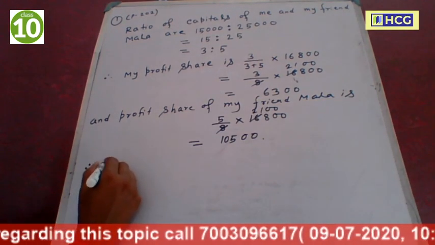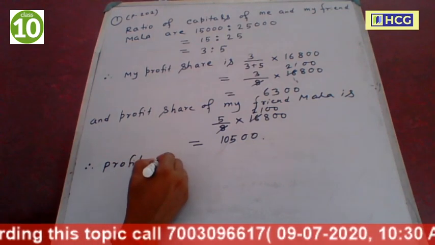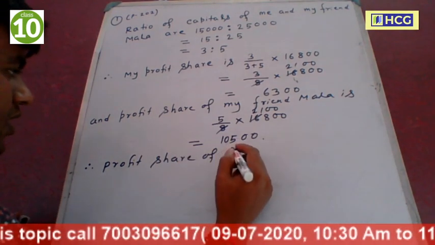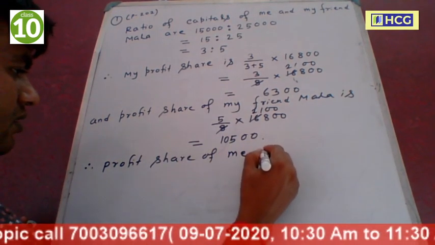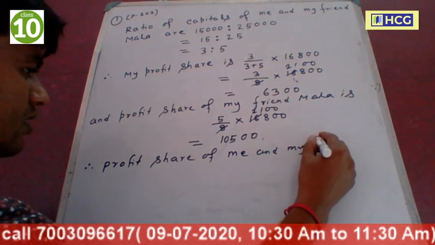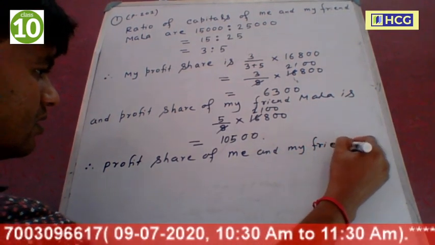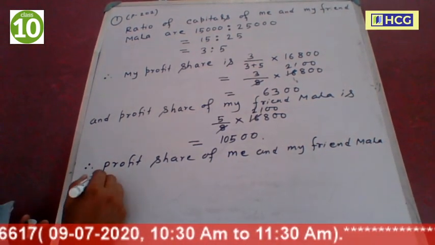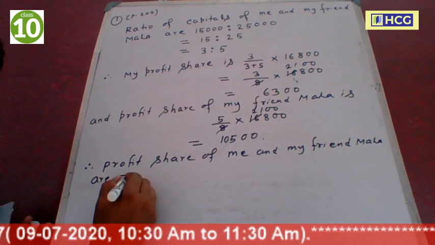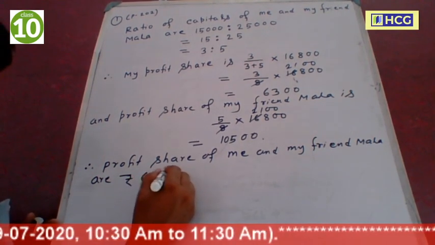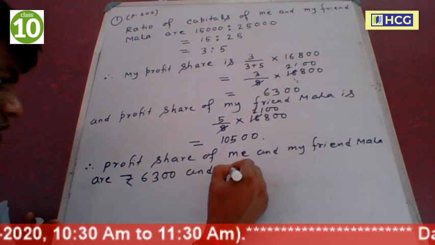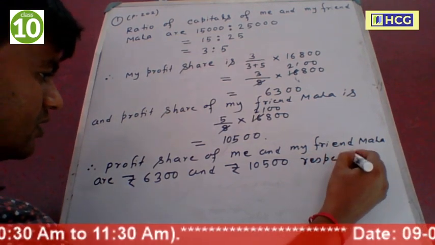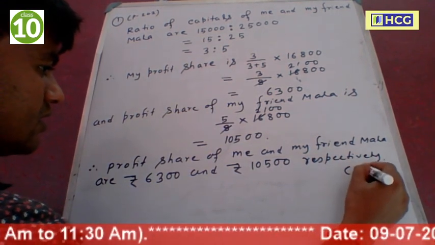Now write the answer. Therefore the profit shares of me and my friend Mala are rupees 6,300 and rupees 10,500 respectively. The answer.